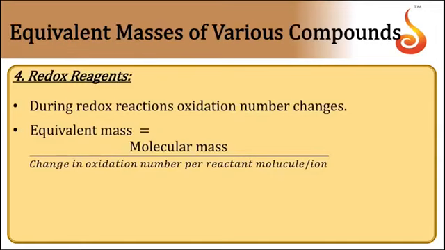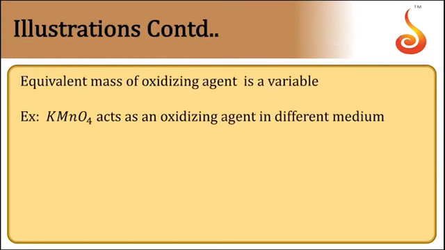Then comes the equivalent mass of the redox reagents, meaning oxidants as well as reductants. During a redox reaction, the oxidation number changes. So we take equivalent mass as the molecular mass of the compound divided by the change in oxidation state. It should always be taken per reactant molecule or ion.